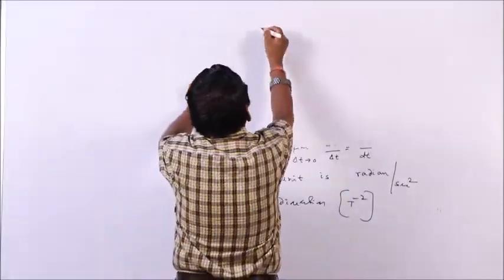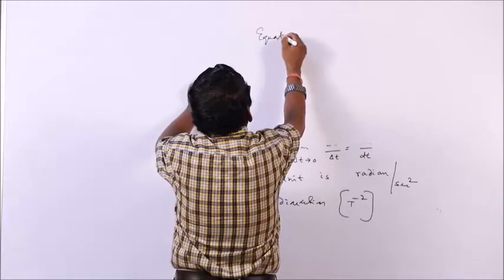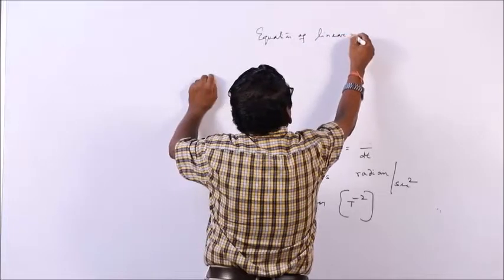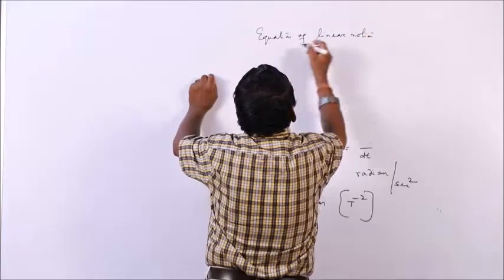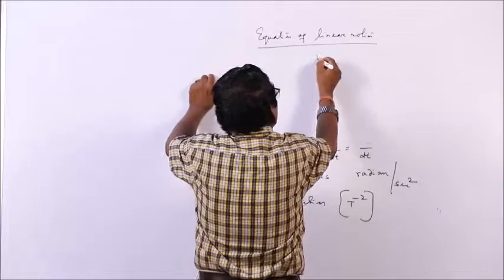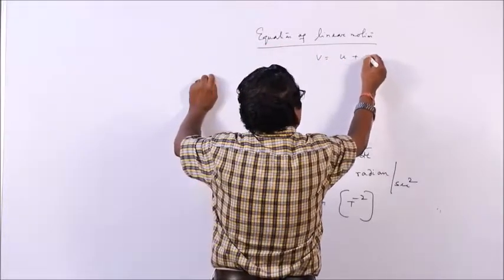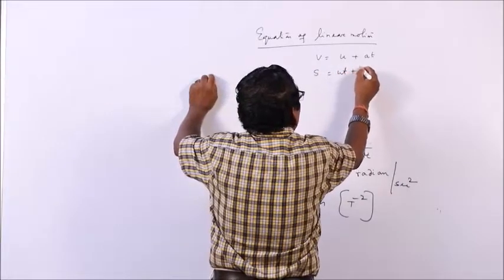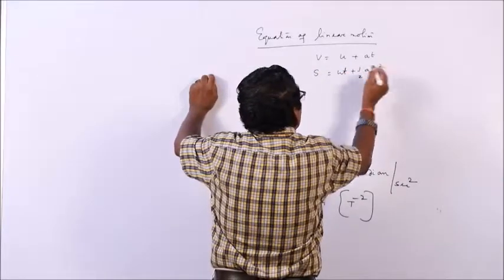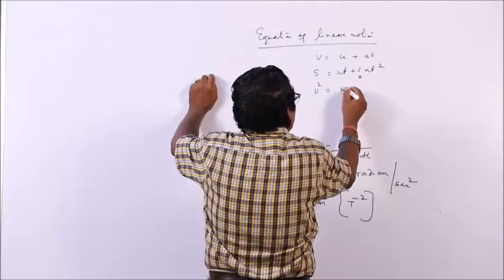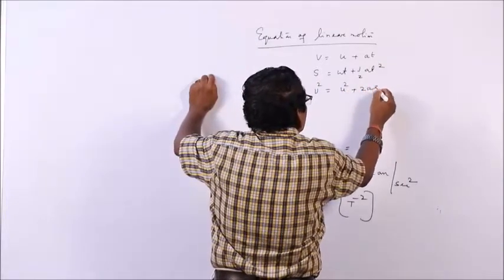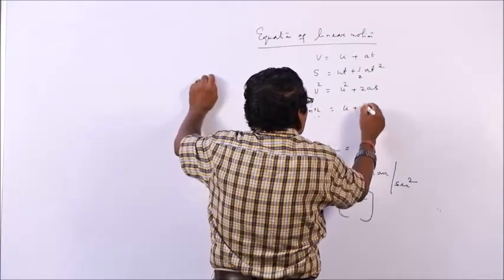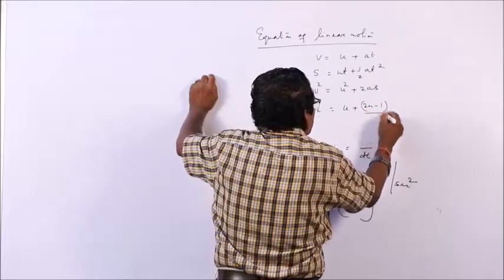As you know, the equations of linear motion: v is equal to u plus a t, s is equal to u t plus half a t square, v square is equal to u square plus 2 a s, and s nth, the distance covered in nth second, is equal to u plus (2n minus 1) by 2 into a.